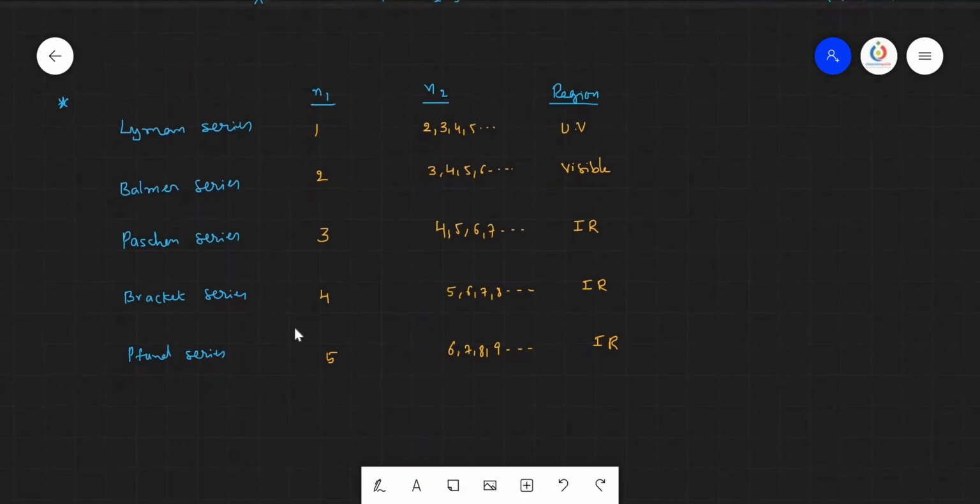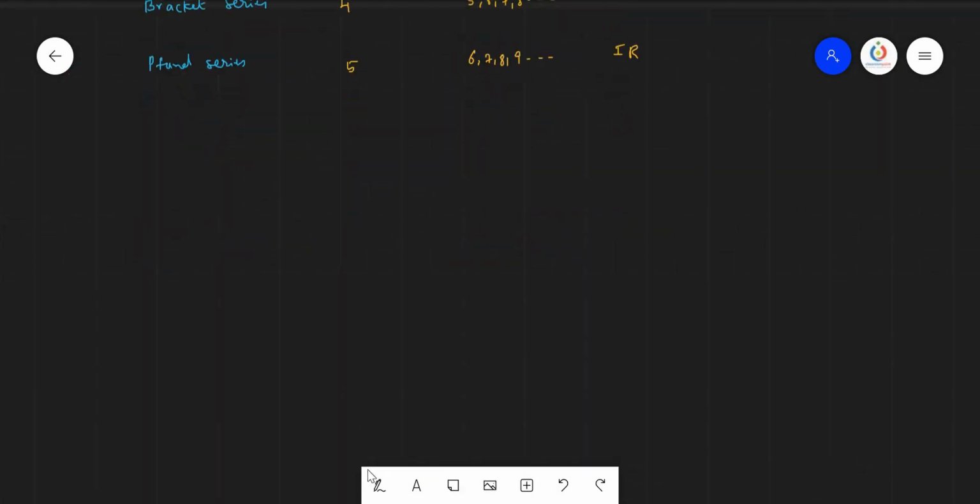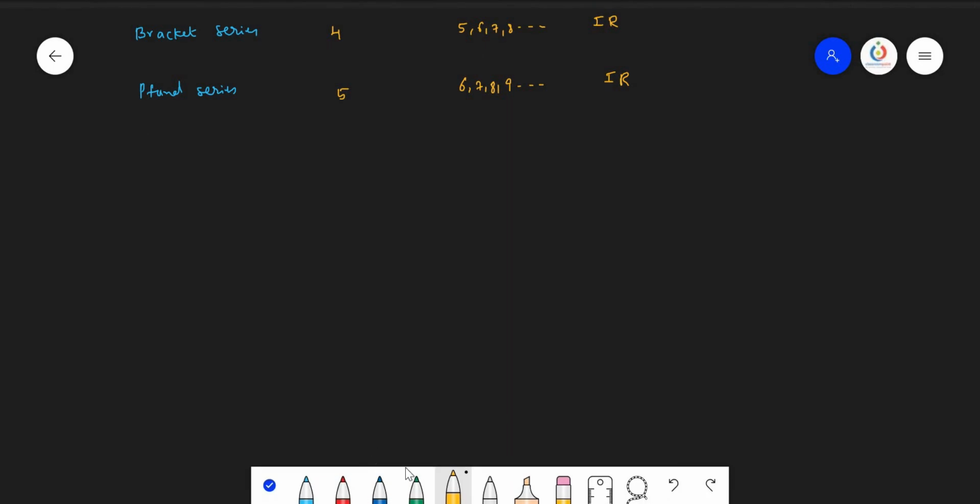Now let's try to calculate the wave number of each of these series of lines. For sample purposes, let us check some of these. I shall take the Lyman and Balmer series. For Lyman, n1 is always 1, and n2 may be 2, 3, 4, 5 and so on.